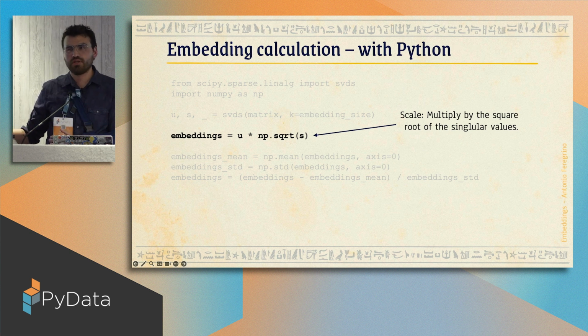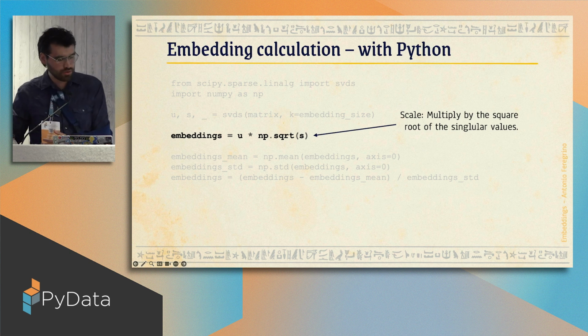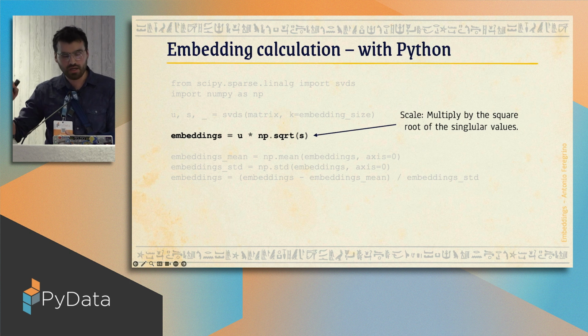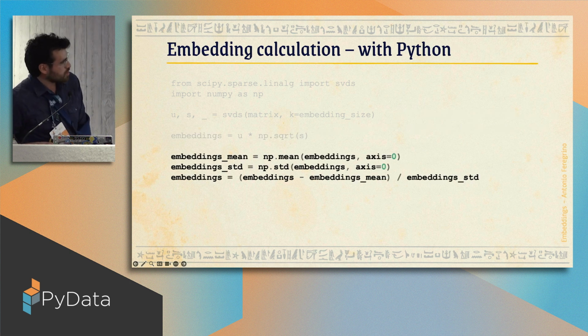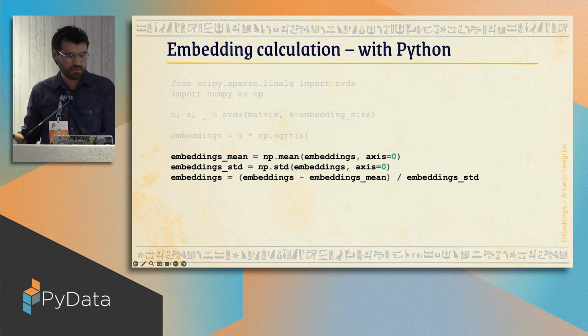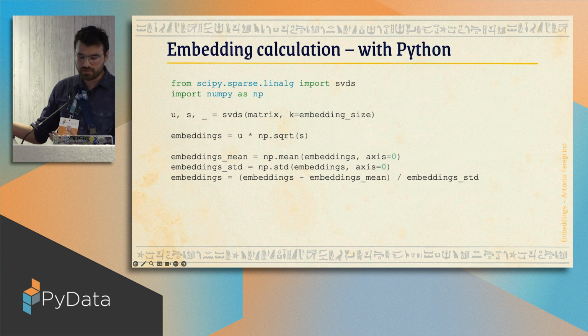Usually, when you're going to deal with machine learning downstream tasks, you want to scale your values back, so they don't end up exploding your parameters in your neural network and so on. So this is a recommended step. You could also play with this. Think about it as another hyperparameter to your embedding. The same goes for the transformation, where we are just standardizing the values, centering around the mean and dividing by the standard deviation. And at the end, in the variable embeddings, we're going to have our embeddings, what we're after.